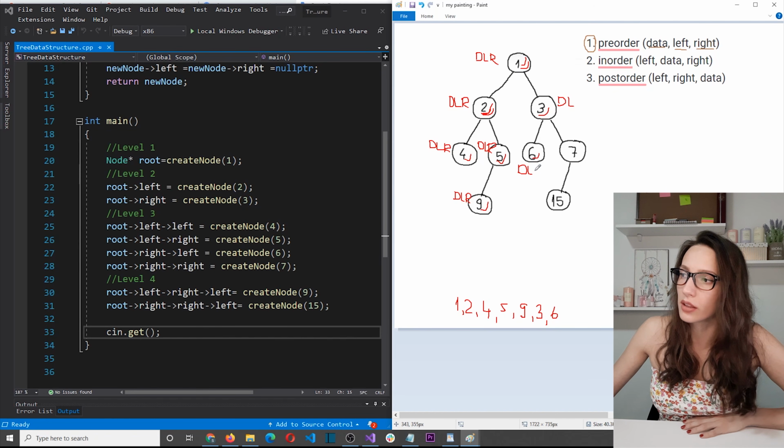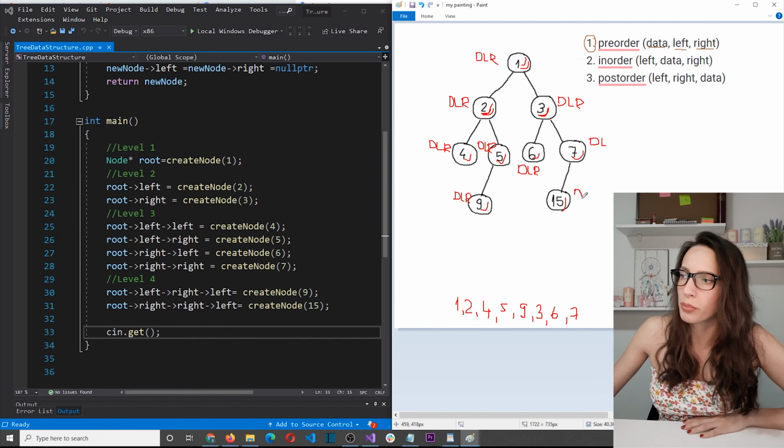There is no left child. I visit the right child and there is no right child. So I go back to this node here and here data, left. So now I do right, which means that I visit this node here and here I also do data, which means that I print number 7, and then I do left, which means that we visit this node here.